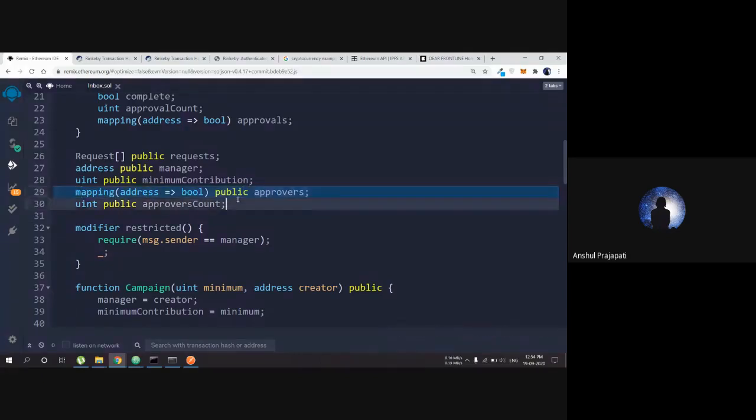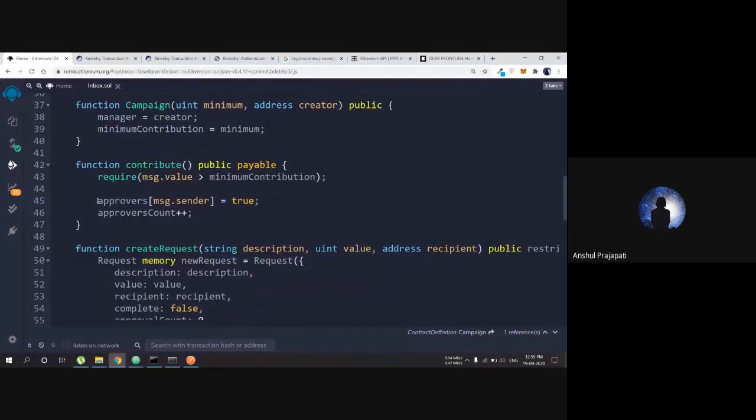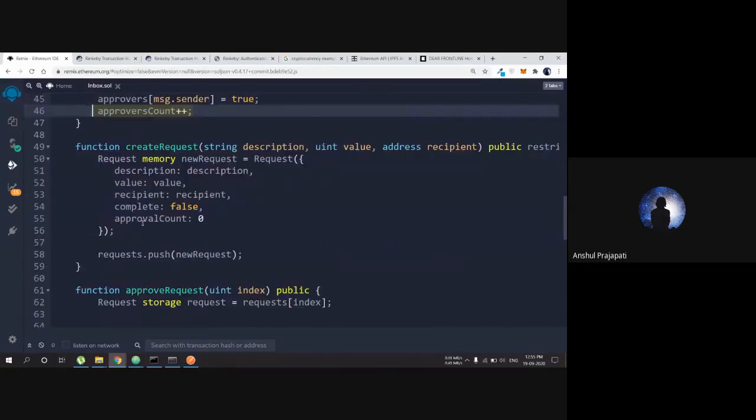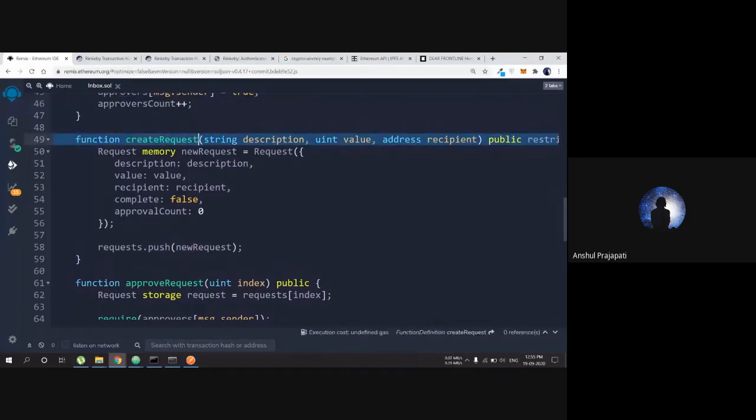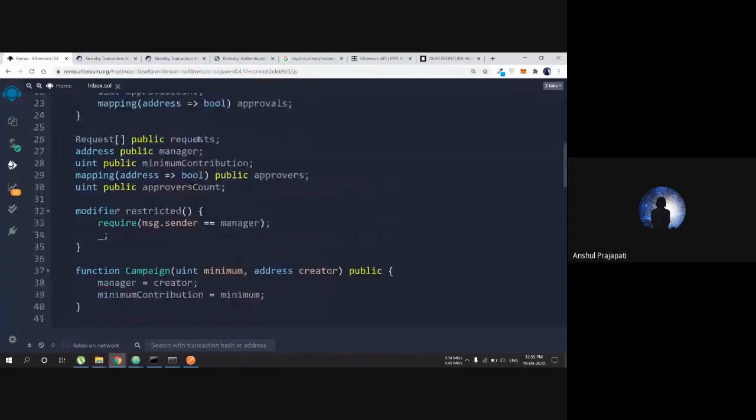Not using the array is a big thing, because arrays are the basic structure we are going to use in every little project, whether lists or arrays or any other kind of thing. So to overcome that, mapping is used in the Ethereum world to overcome the array situation, because it would take a lot of money to deploy even a little contract. So you can see here that approvers of msg.sender is equal to true if the minimum contribution is given by the approver, and then approversCount is there. Okay? And then createRequest is the same, like createRequest is being done by the manager.